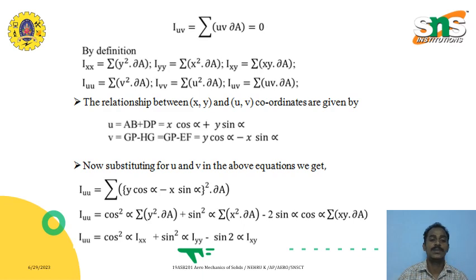So here we have summation of y squared dA. This is for Ixx. For Iyy, summation of x squared dA. Ixy is summation of xy dA. Whereas for the principal axis, Iuu is equal to summation of v squared dA.